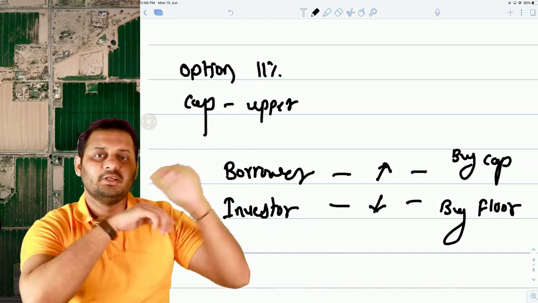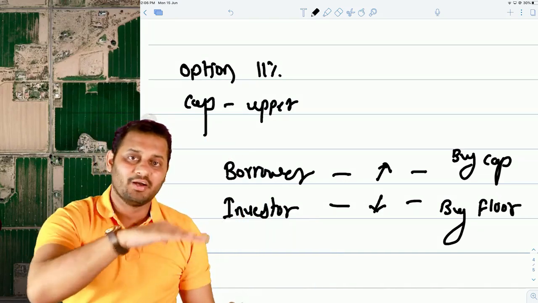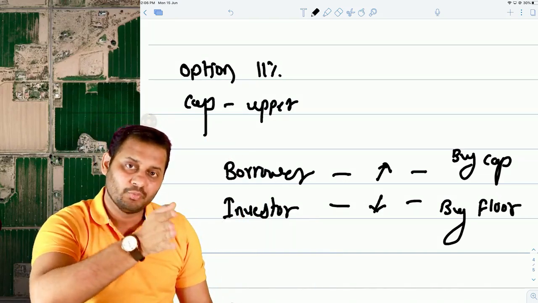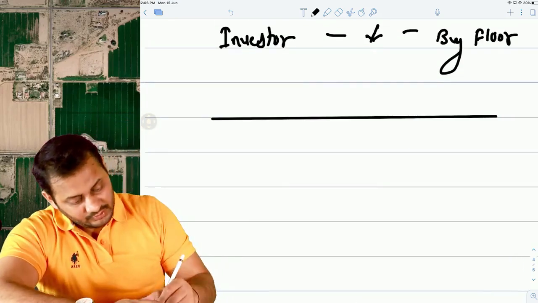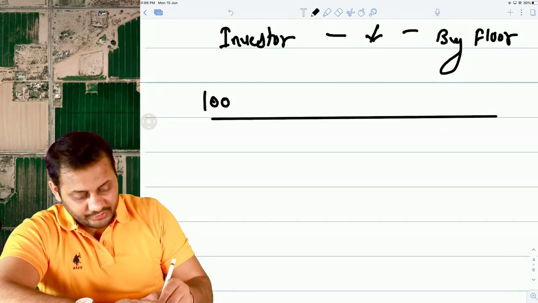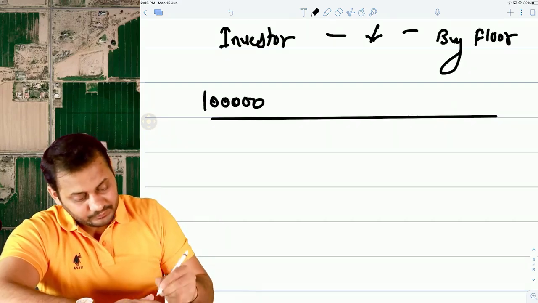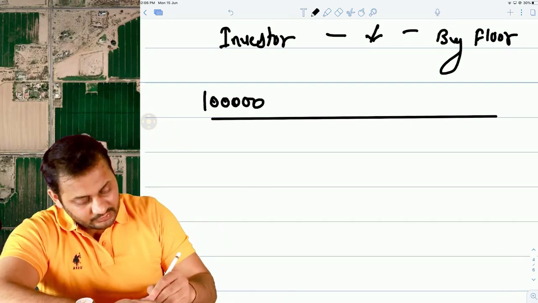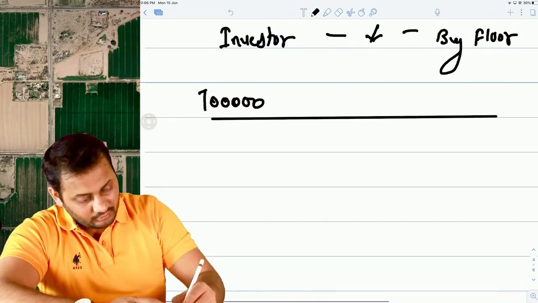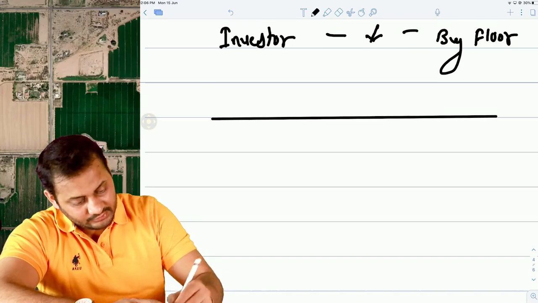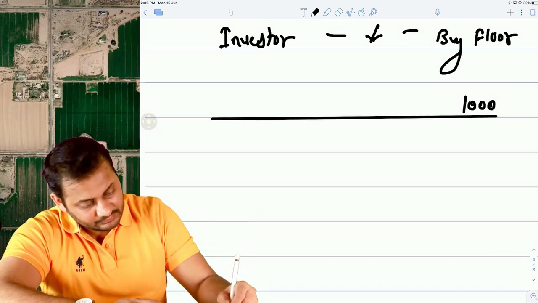Floor option is similar to cap option, where you fix the lower limit, that interest rate should not go beyond this. Let's have a look. Let's say you invest 1 lakh rupees today, and the market rate is, or let's take an example that you want to invest 1 lakh rupees here.